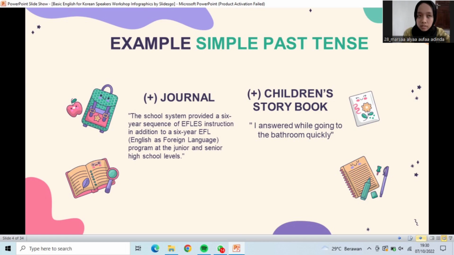In the storybook, My Mother, children's storybooks: I answered, "We'll go to the bathroom quickly." In the sentence from the storybook, there is answered, verb 2.